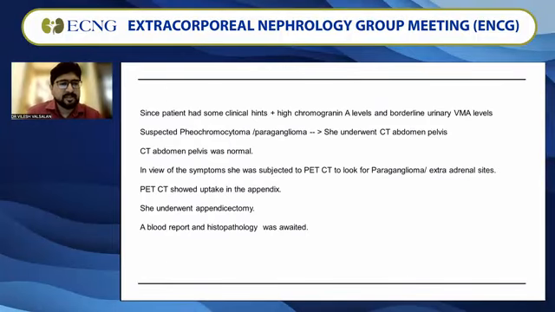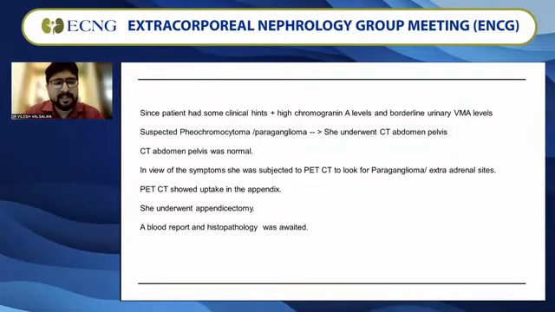So based on this, since the patient had some clinical hints, plus high chromogranin A levels and a borderline urinary VMA, suspected pheochromocytoma or maybe a paraganglioma, she underwent a CT abdomen and pelvis with contrast. Now, the CT abdomen pelvis turned out to be normal. In view of the symptoms, she was subjected to a PET-CT to look for any paraganglioma or extra-adrenal site, because the endocrinologist was very sure that she had this. But PET-CT showed uptake in the appendix. Because it was in the appendix, and nothing else to prove, and the symptoms had been going on for a few months, the family agreed and the surgeon agreed, and she finally underwent an appendicectomy.